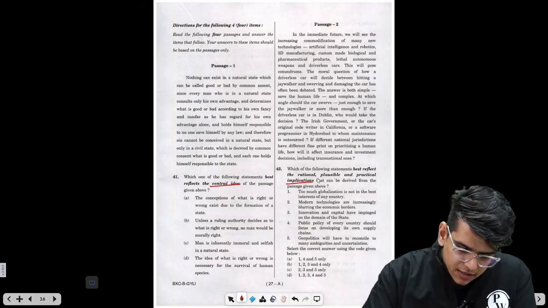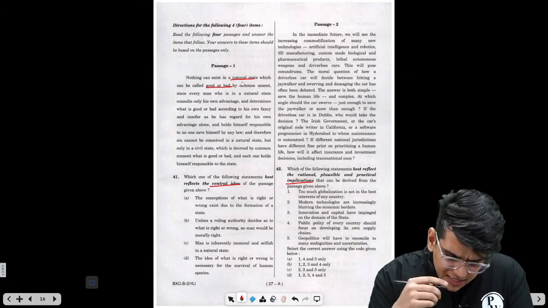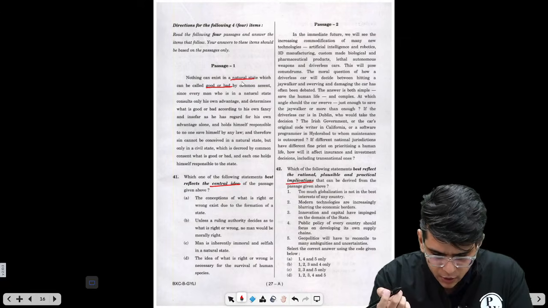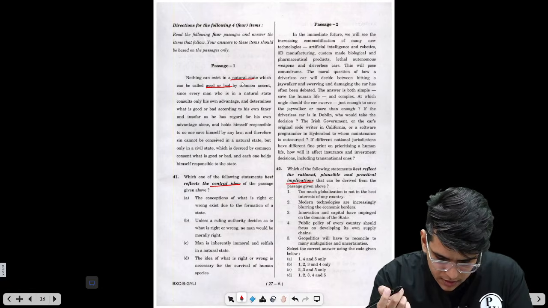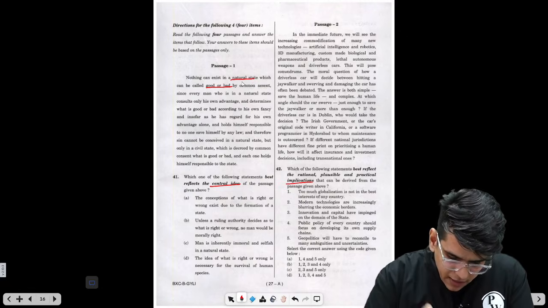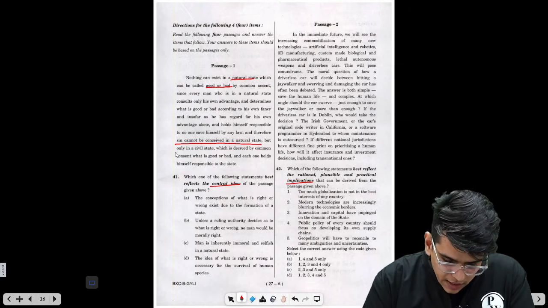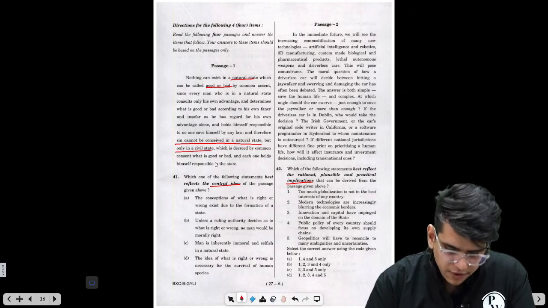Nothing can exist in natural state which can be called good or bad by common assent. Since every man who is in a natural state consults only his own advantage and determines what is good and bad according to his own fancy, and insofar as he has regard for his own advantage alone and holds himself responsible to no one save himself by any law, therefore sin cannot be conceived in a natural state, but only in a civil state, which decrees by common consent what is good or bad, and each one holds himself responsible to the state.